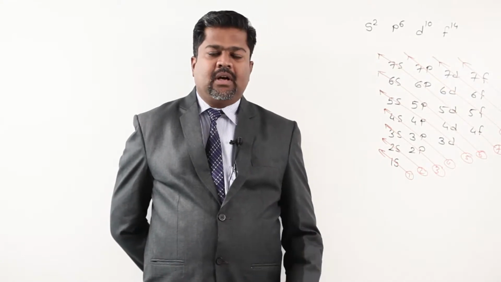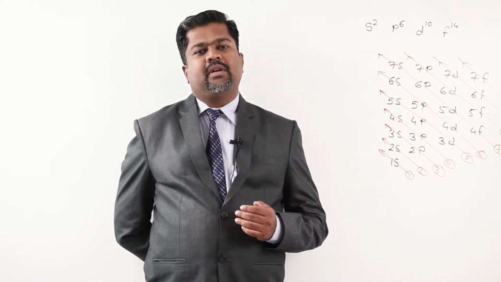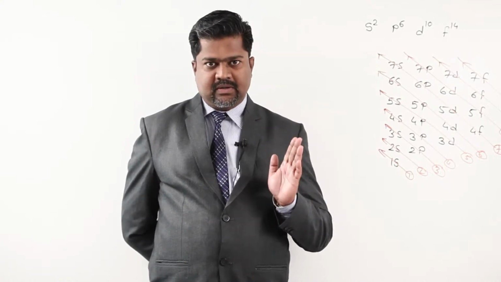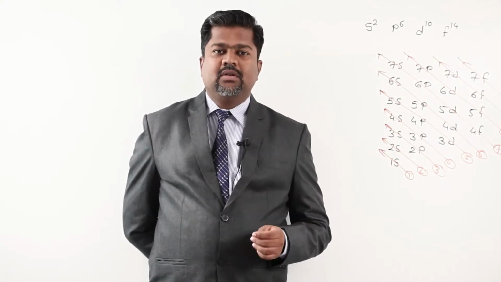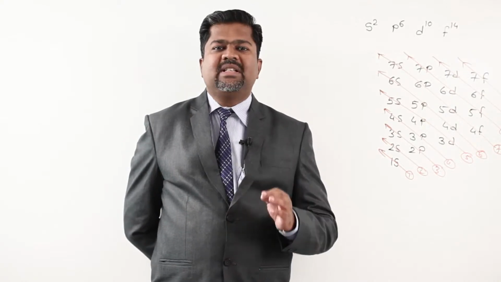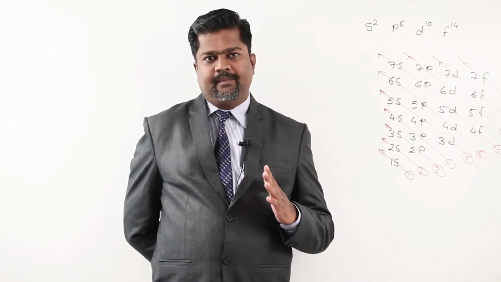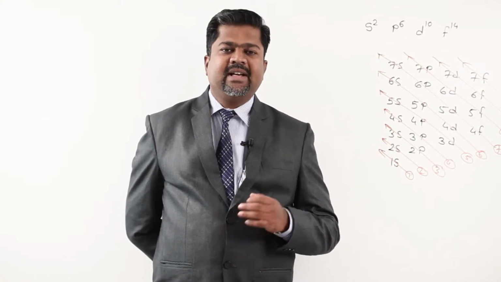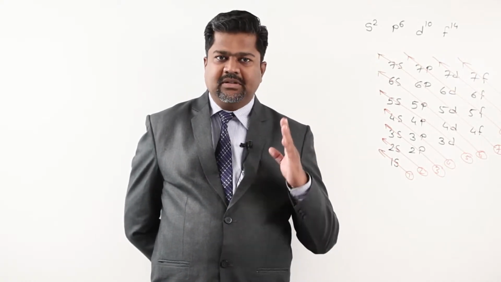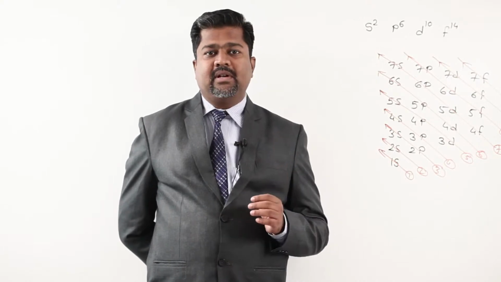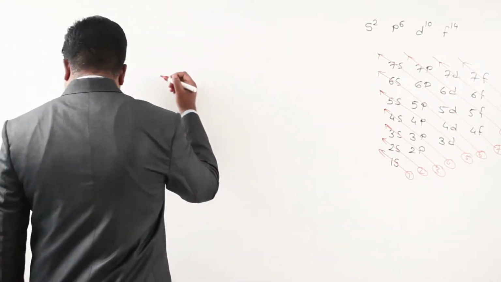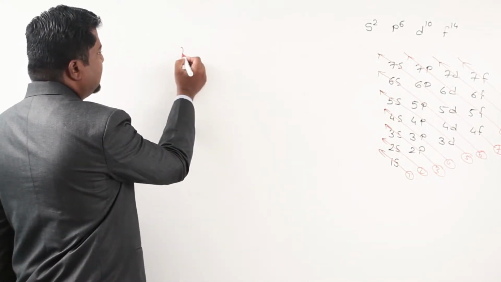For that purpose we have to describe certain things that we call quantum numbers. First, the principal quantum number in higher language. In our general language, I can call that the main shell. So first, I am writing the principal quantum number.